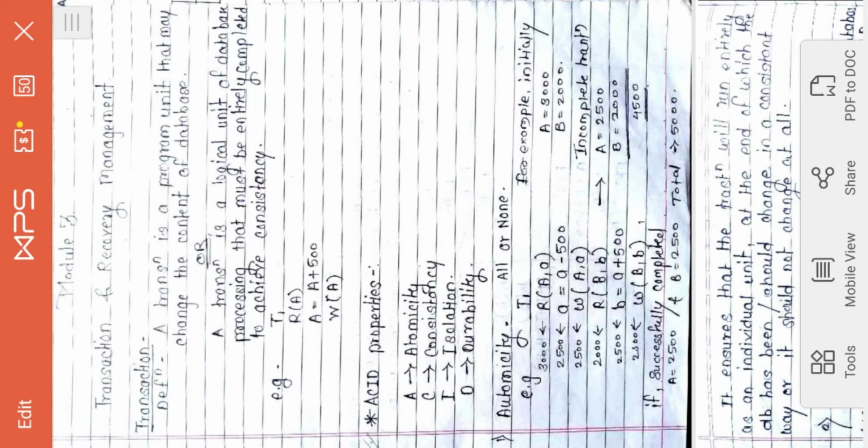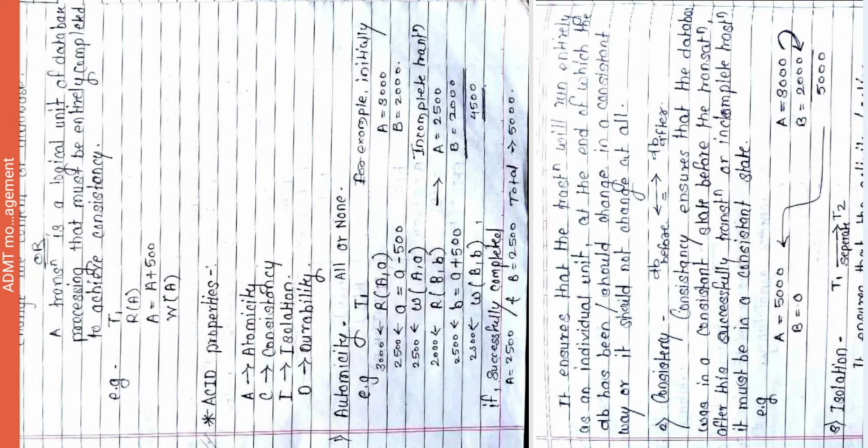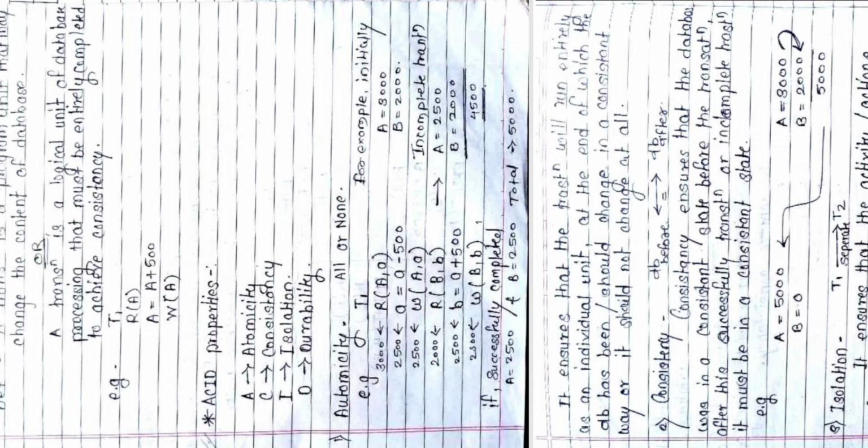In the very beginning we started with the definition of the transaction. Then we saw the ACID properties. There are four ACID properties: atomicity, consistency, isolation, and durability. So what do you mean by atomicity? We have seen, it is all or none. Means either the transaction will be completed successfully or it will not get executed at all.